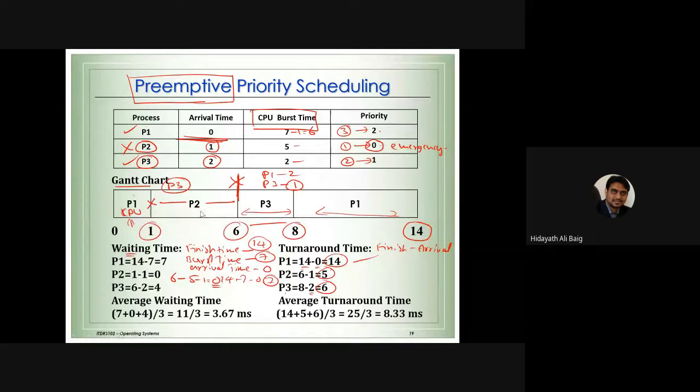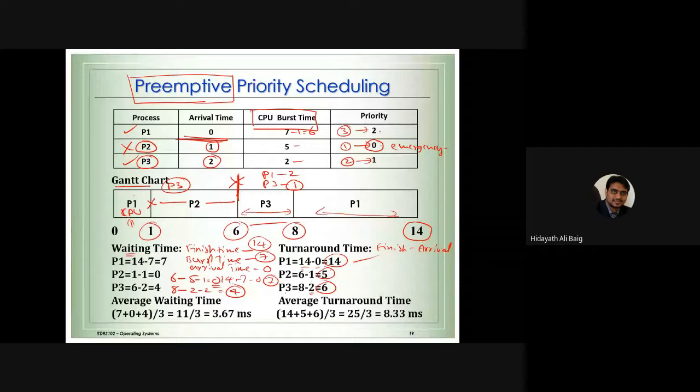Okay, now let's do the same thing for process 3. Finish time is 8 milliseconds, the burst time is 2 milliseconds, and the arrival time is 2 milliseconds. So 8 minus 2 is 6, and 6 minus 2 is 4.